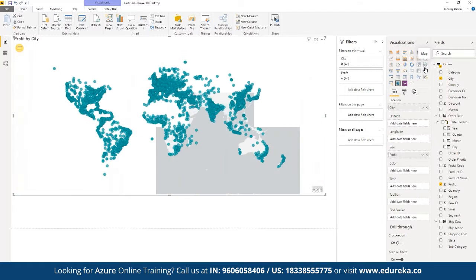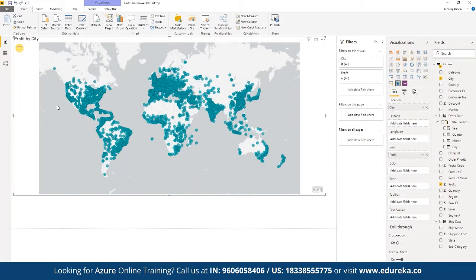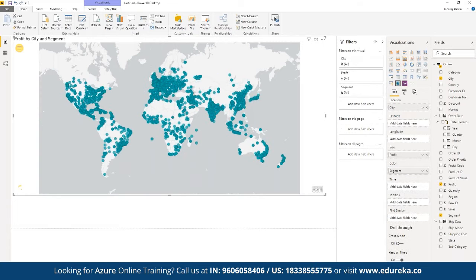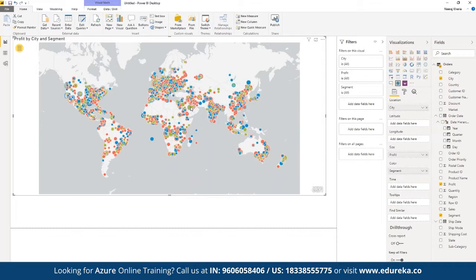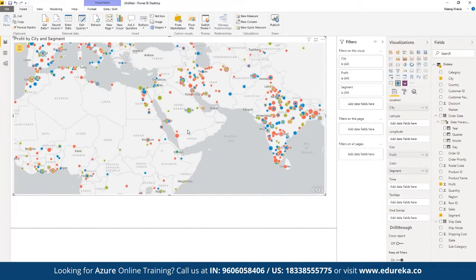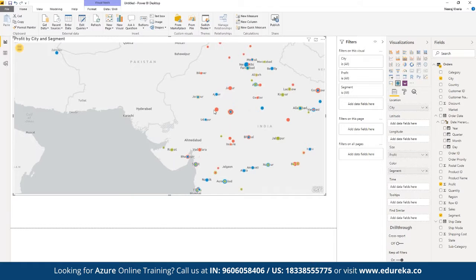So here we can see we have plotted the entire report in terms of different cities at the global level. We can see the entire data set has been plotted. And now in terms of profit, right? So let's say we want to see the segment as well. Here we can add segment as a part of the color. Suppose we can add different colors, and different tooltips are also added as a part of segment that we can use for visualization. So now we can see we have different colors defined, right? And because we have added different segments and different colors, we can see different reports here, right?